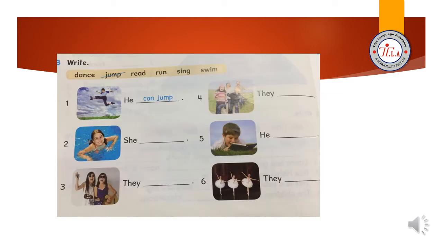Here we have some verbs. Dance, jump, read, run, sing, and swim. What will you do? You will look at each picture and then you will write if this person can or can't do the verb. For example, number 1, he can jump. Number 2, she what? Yes, she can swim. Now, take 3 minutes to answer this exercise and then move to the next slide to see the answers.